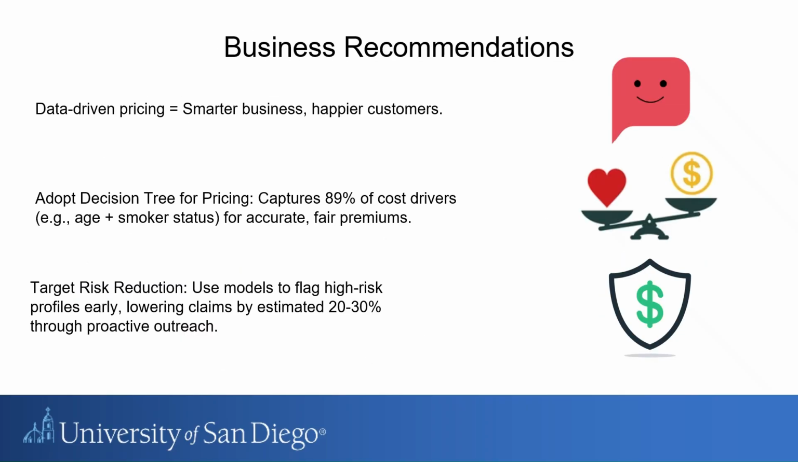In wrapping up, our big recommendation is to go data-driven for pricing. It's smarter for business and results in happier customers. Adoption of the decision tree for capturing 89% of cost drivers like age and smoker status for accurate fair premiums, and use these models to flag high-risk profiles early, reducing claims by 20 to 30% via proactive outreach. This isn't just analysis, it's an actionable strategy to boost profitability and trust.